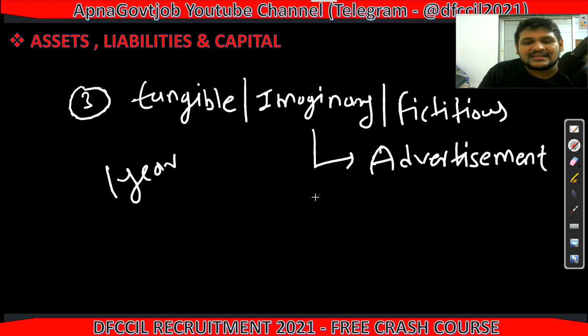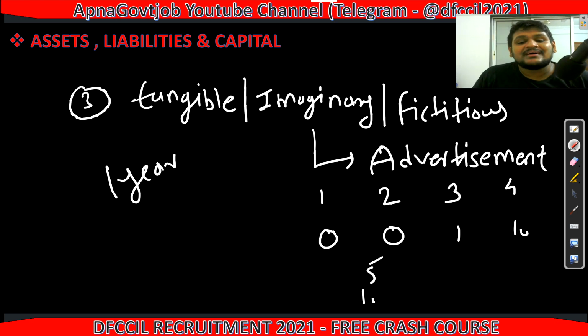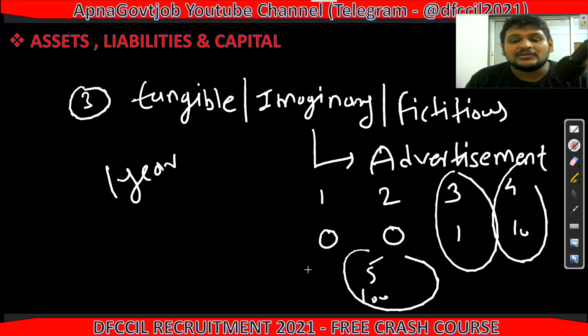For the first month there is no order, second month no order, third month 1 order, fourth month 10 orders, fifth month 100 orders. So with time we can see the impact of our advertisement. That was not physically present, but still it can generate cash for you. So this is what I can call imaginary or intangible assets.